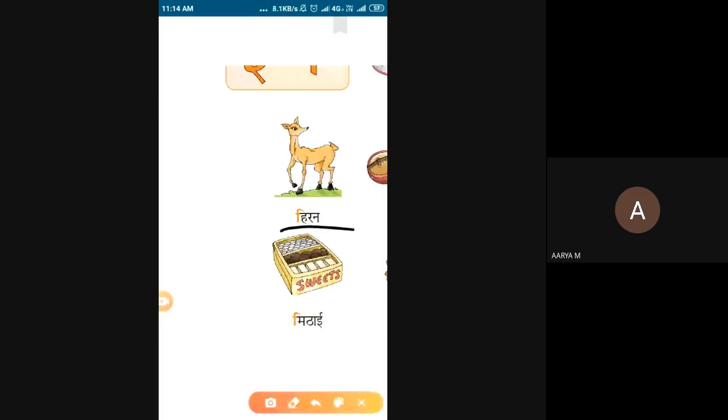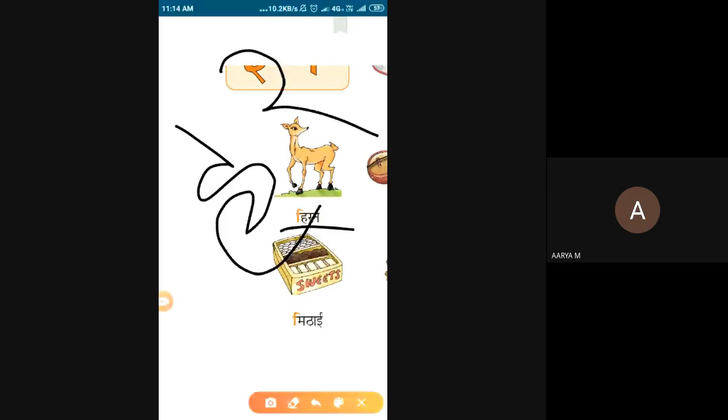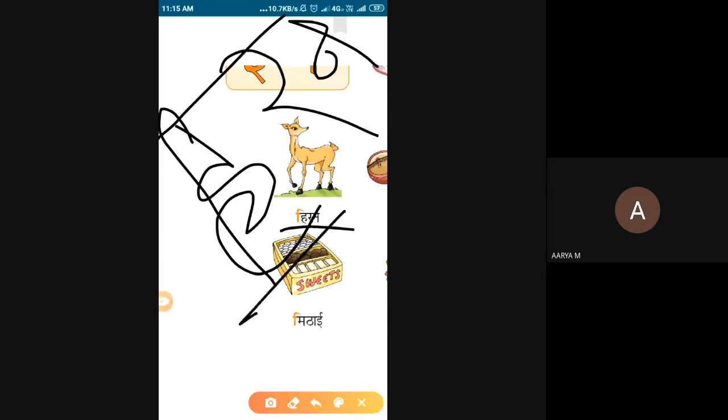See the next one. Ha, Ra, and Na. So we are adding the E sign here. Ha, we have to read this one as He because we are adding the E ki matra. So after we put the sign, we have to add the E sound also. Ha, Ih plus E, He. And He, Ra, Na. Hiran. Hiran means deer. So one more time, child. Hiran means what? Deer.